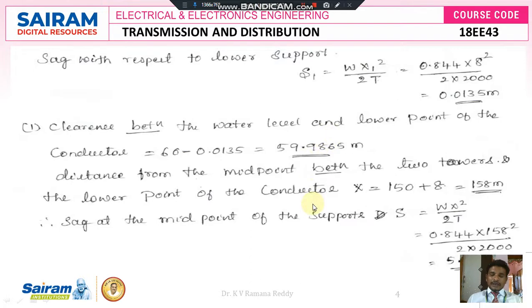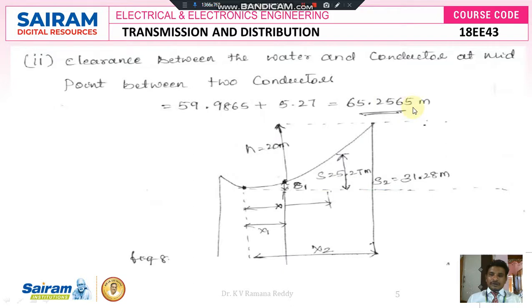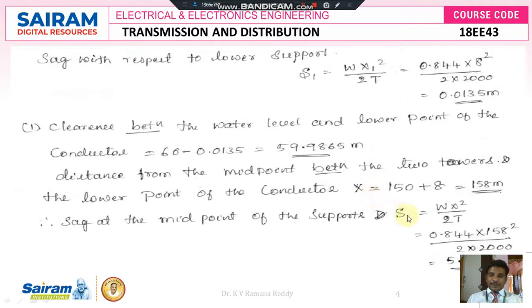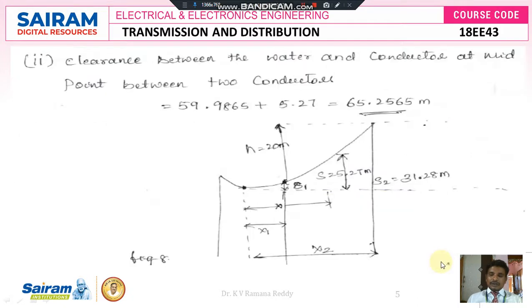And again we calculated the sag at midpoint, the difference between water level and the conductor, here 65.25 meters. So the sag here is 5.27 meters, and the clearance becomes 65.2565 meters. Thank you.